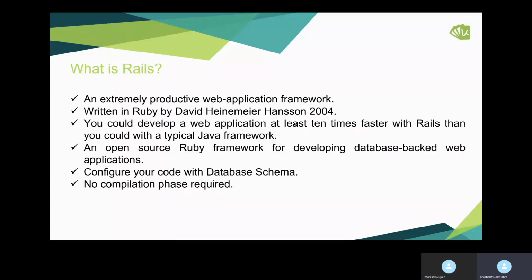The main focus for Rails development is that Rails is 10 times faster than other languages like Java, which have a lot of libraries. Since Ruby and Rails are open source, they are easily adopted by companies. The configuration is also very easy with the database schema. And since it is an interpreted language, no compilation phase is required.